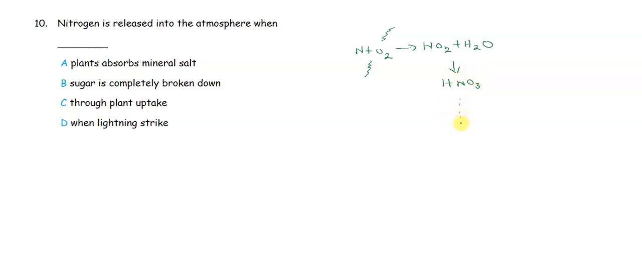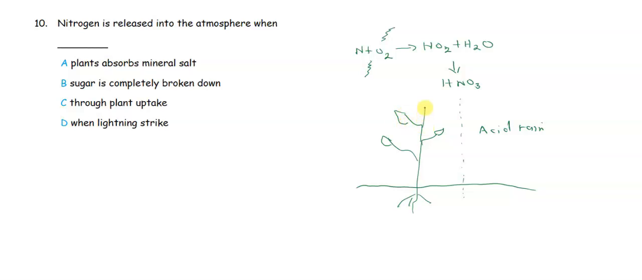This nitric acid will fall back as rain, what we call acid rain, and percolate into the soil. Now you have plants around here that will absorb nitrogen in this form and use this nitrogen to make, let's say, proteins or even nucleic acids like DNA or RNA.